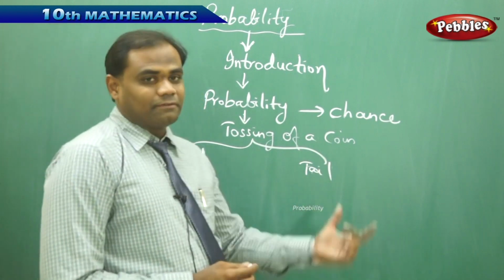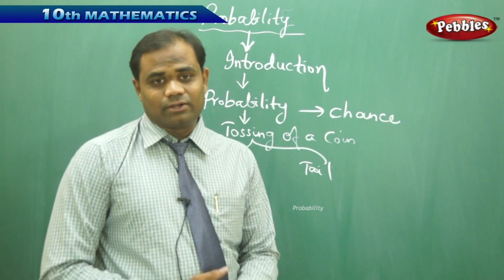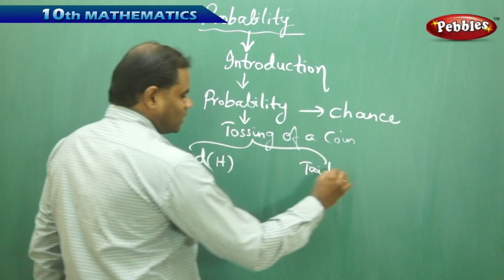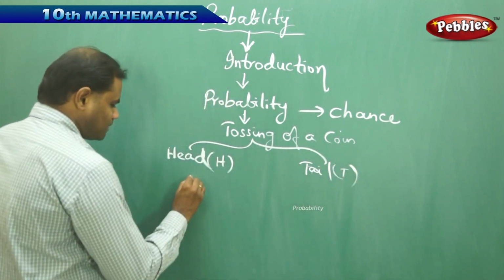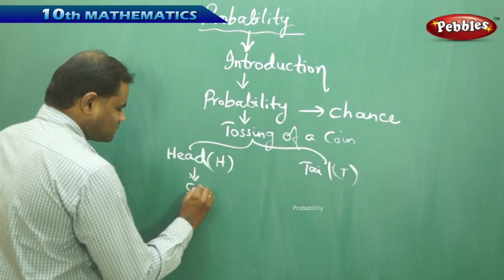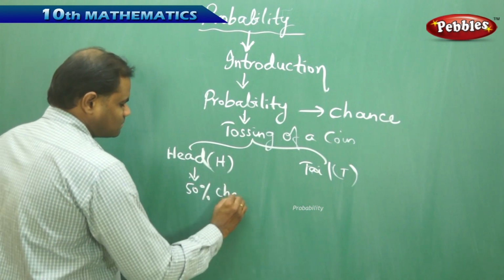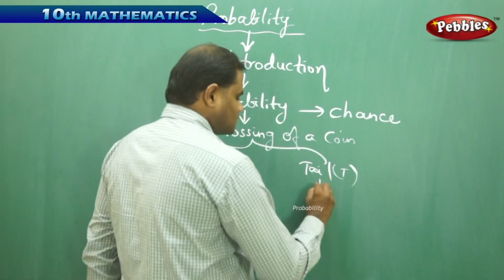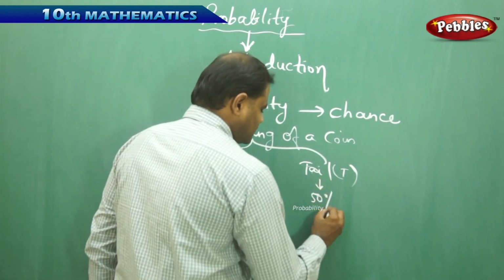So there are 50-50% chances of getting a head or a tail because there are two possibilities, one is the head and one is the tail, out of which there are 50% chances of getting a head and 50% chances of getting a tail.